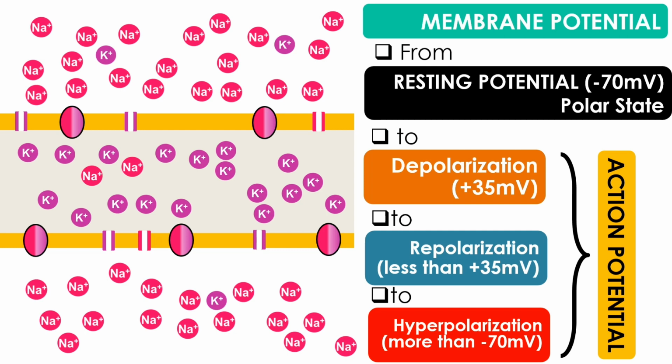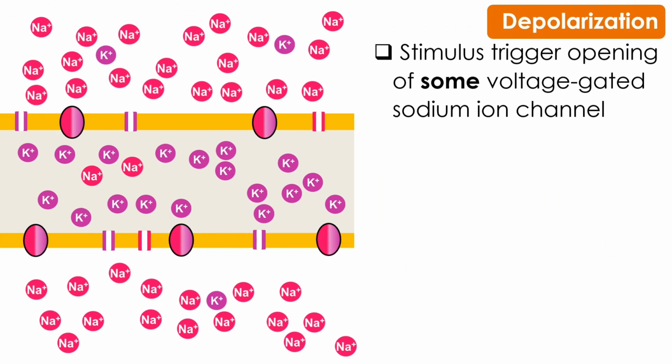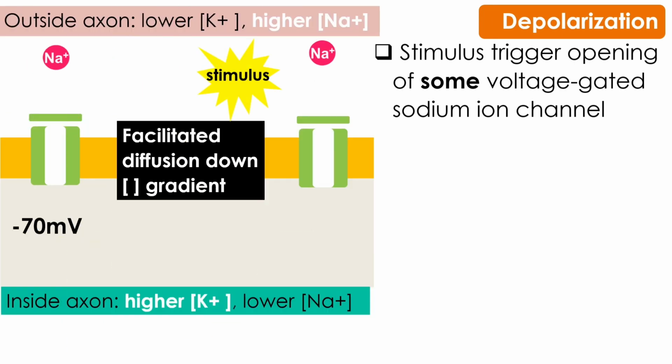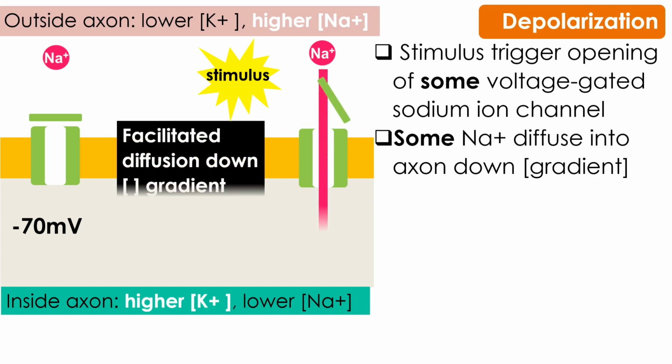First, we will discuss the sequence of events involved during depolarization stage of the action potential. It starts with stimulus triggers opening of some of the voltage-gated sodium ion channel found on the axon membrane. Sodium ion then enter the axon down concentration gradient. The concentration gradient was previously established during resting potential.